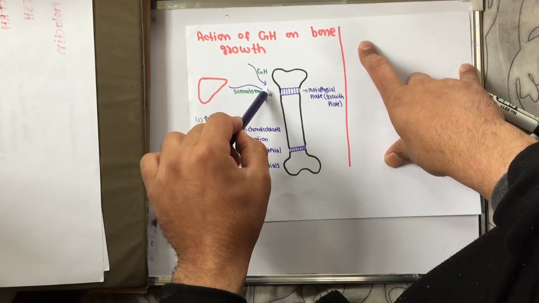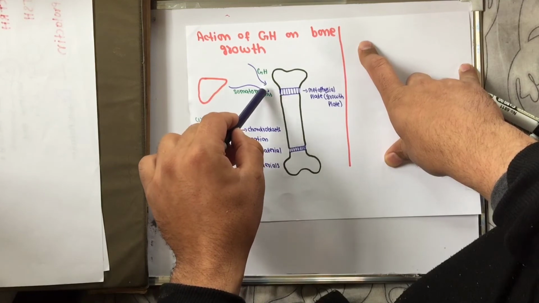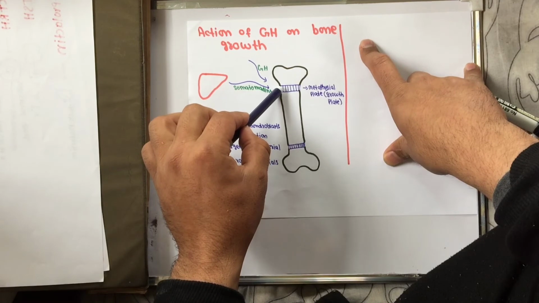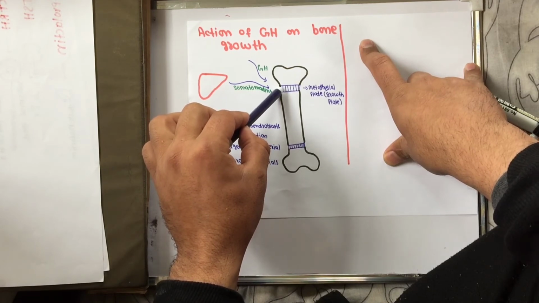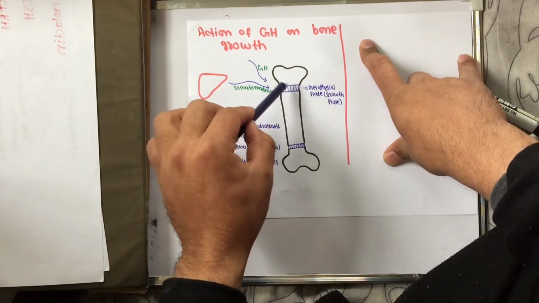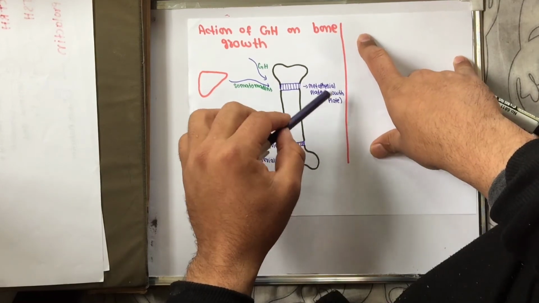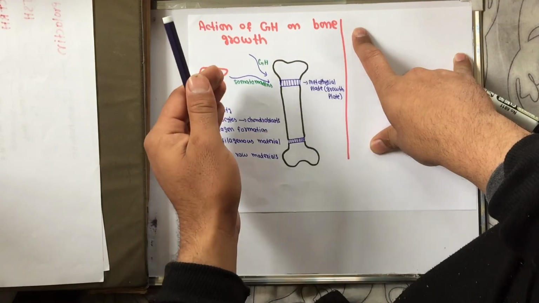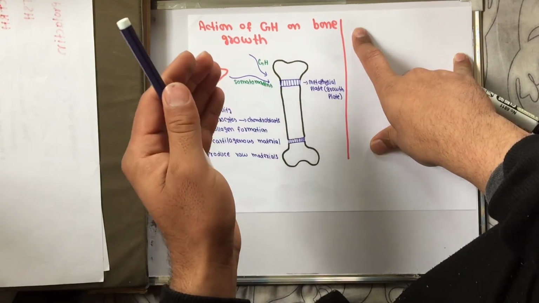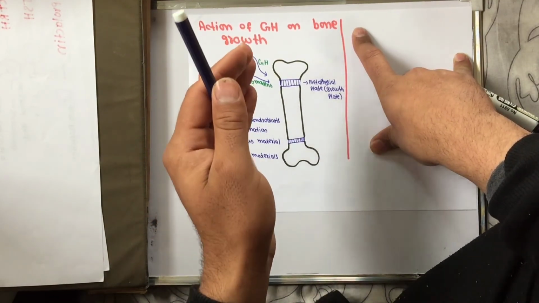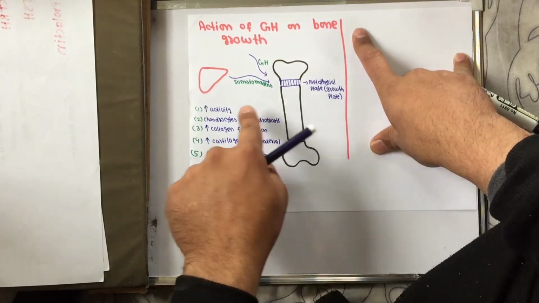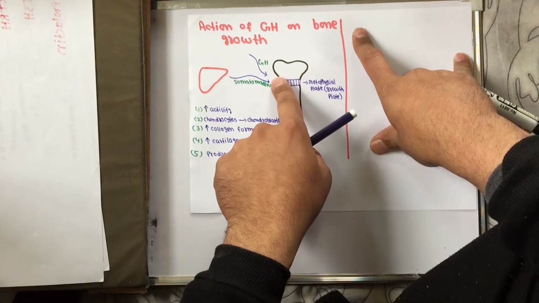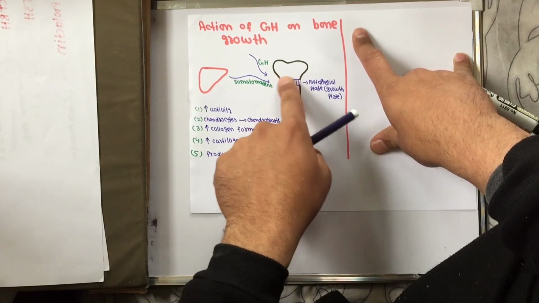So somatotropin from the liver, or growth hormone, directly acts upon the metaphyseal plate, and it increases several activities in the metaphyseal plate or growth plate. It increases the activity of the metaphyseal plate.